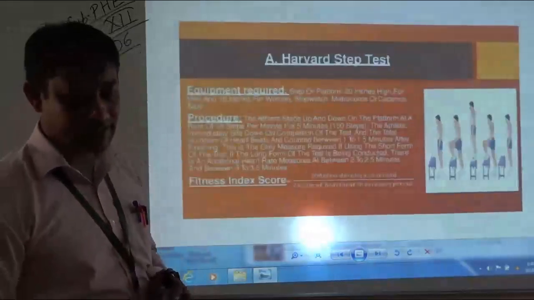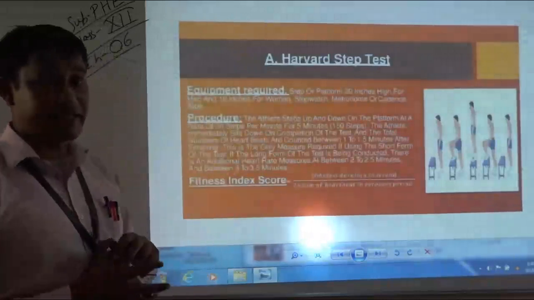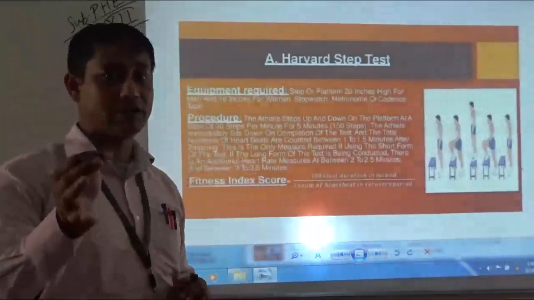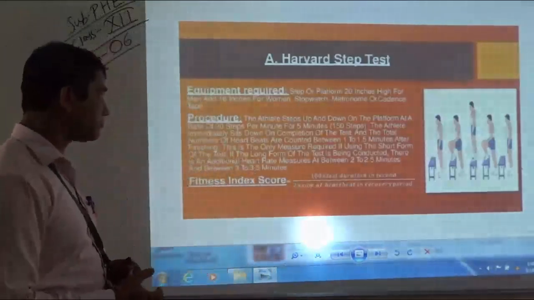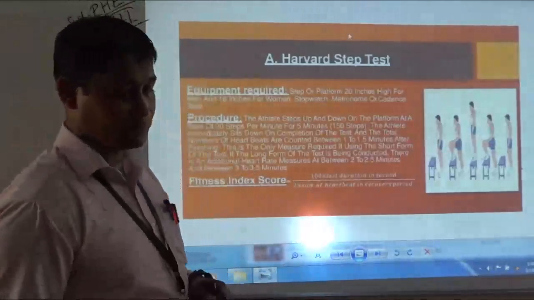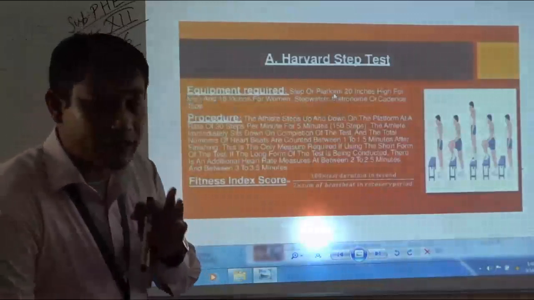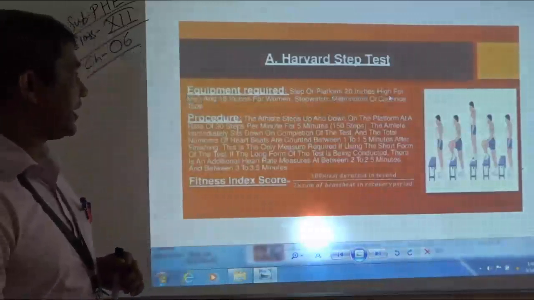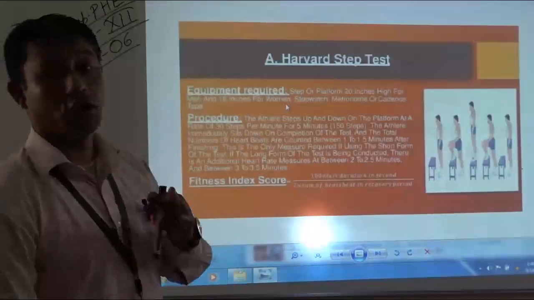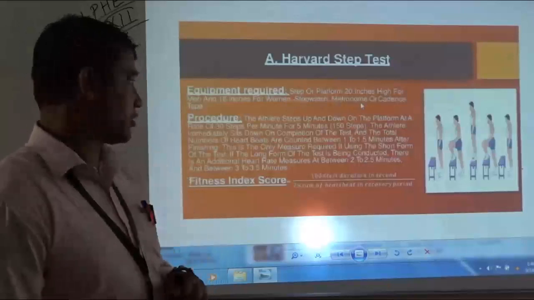The first one is the Harvard step test. The purpose of this test is to measure the efficiency of our heart, that is, cardiovascular fitness. As you can see in the image, the equipment required is a wooden platform 20 inches high for men and 16 inches high for women, a stopwatch, and a metronome.